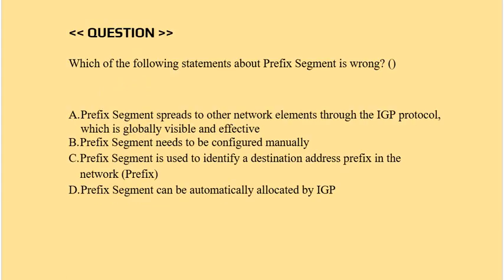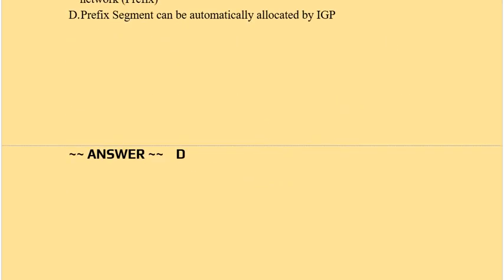Question: which of the following statements about prefix segment is wrong? Option A: prefix segment spreads to other network elements through the IGP protocol, which is globally visible and effective. Option B: prefix segment needs to be configured manually. Option C: prefix segment is used to identify a destination address prefix in the network. Option D: prefix segment can be automatically allocated by IGP. Correct answer is option D.